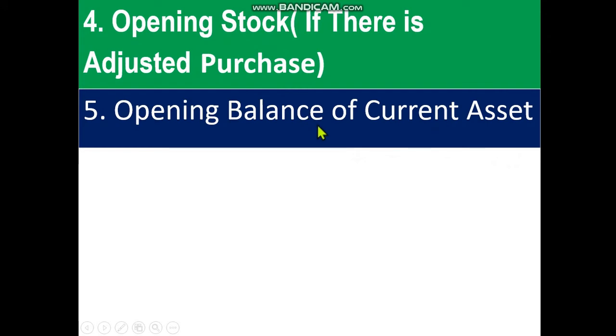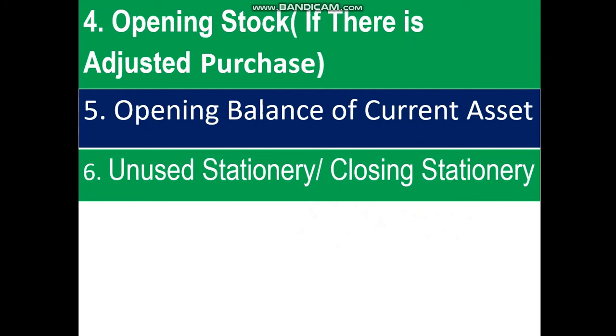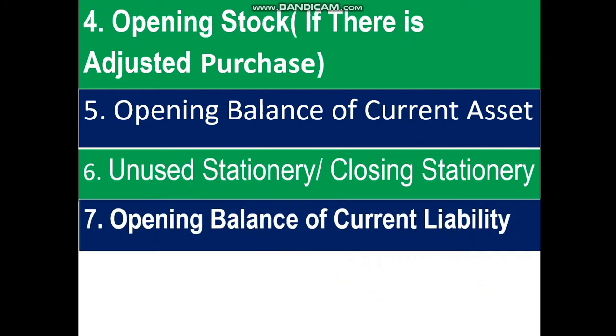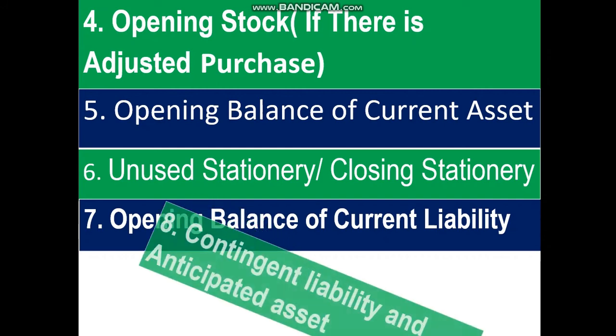Now opening balance of current asset. Dear student, if there is any opening balance of current asset like furniture, cash in hand, cash at bank, debtors, if there is opening balance of this type of asset, that will not be recorded in trial balance. Dear student, unused stationery also will not be recorded in trial balance. Opening balance of current liability. Any liabilities opening balance like opening bank overdraft, this type of item will not be recorded in trial balance.